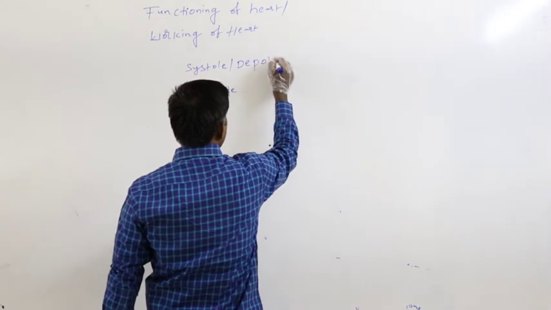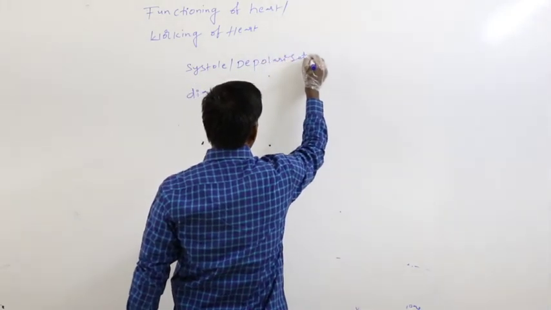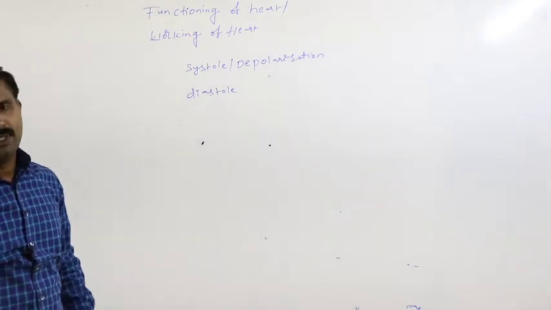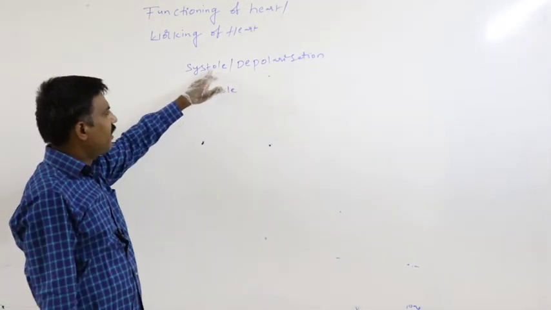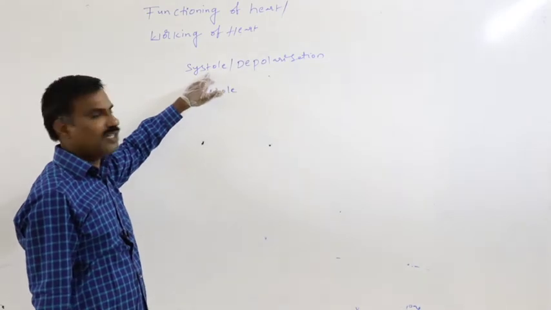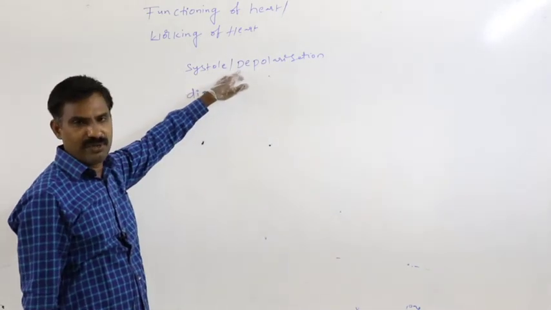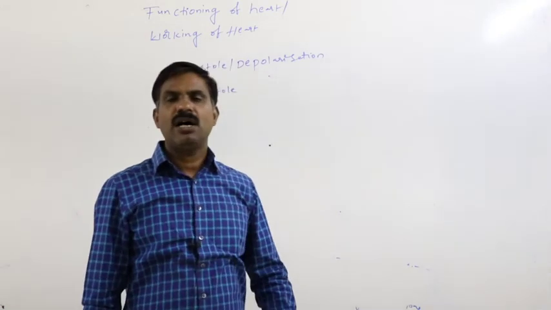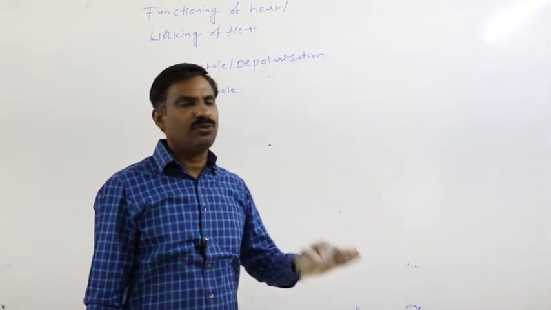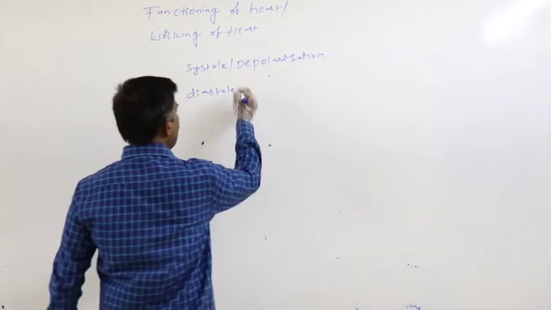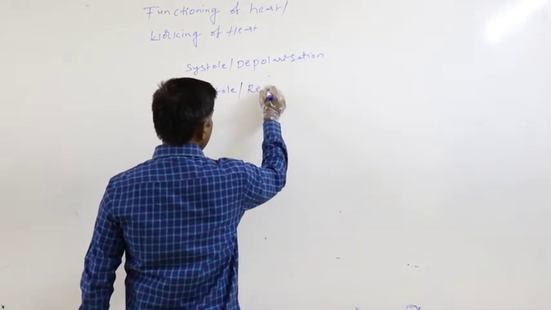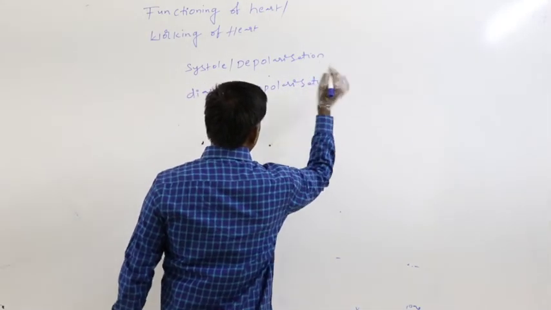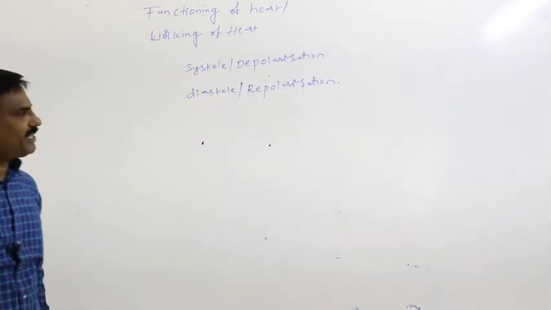This is also called depolarization of the heart. So atrial contraction is said to be the systole, or depolarization. Diastole is nothing but the relaxation of the heart chambers, and it is said to be the diastole, or repolarization. This is the repolarization.